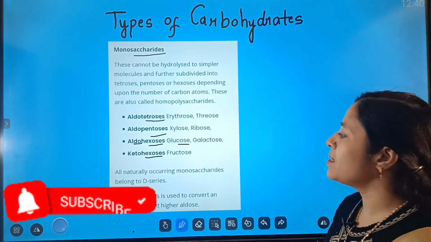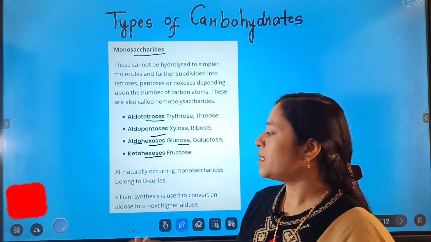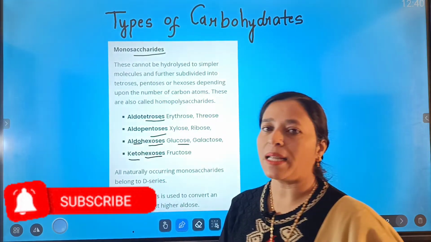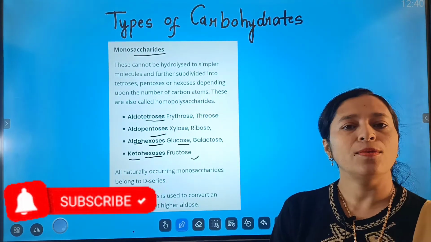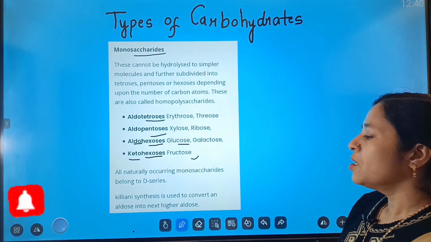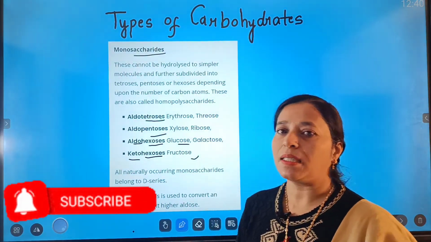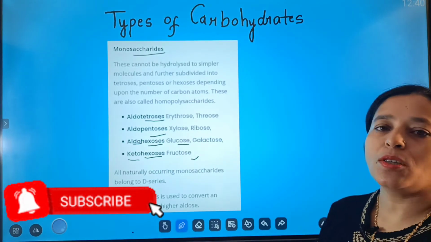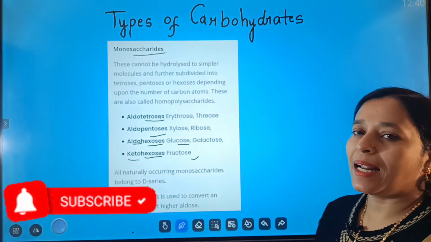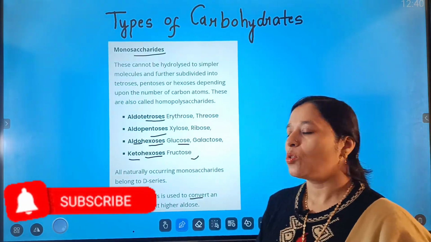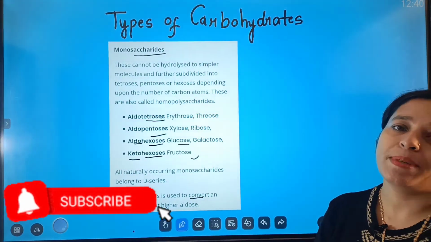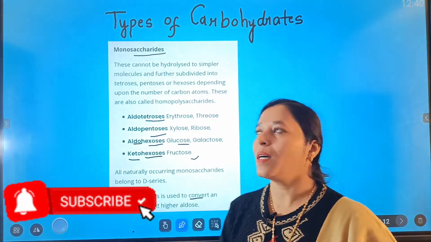The next example is ketohexose. Keto means it contains the ketone group and it contains 6 carbon atoms, and we know that it is the fruit sugar, that is fructose. So we can say all naturally occurring monosaccharides belong to the D series. And the Kiliani synthesis is used to convert an aldose into a higher aldose, and that we will be seeing in the preparation of carbohydrates.